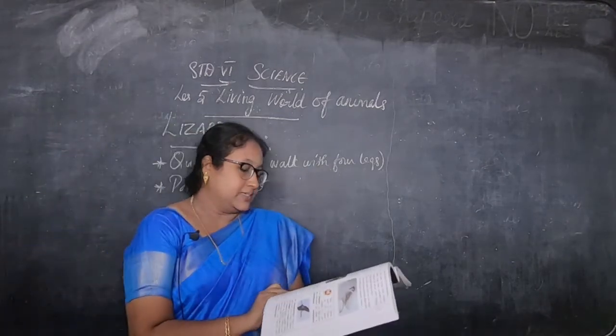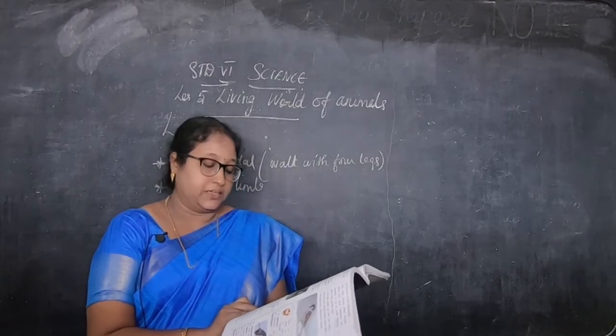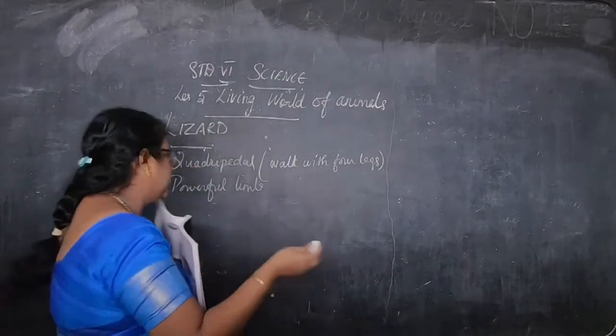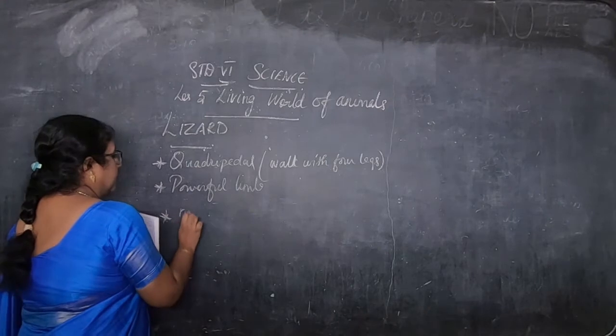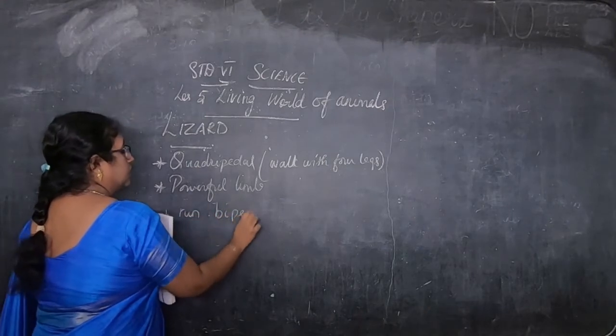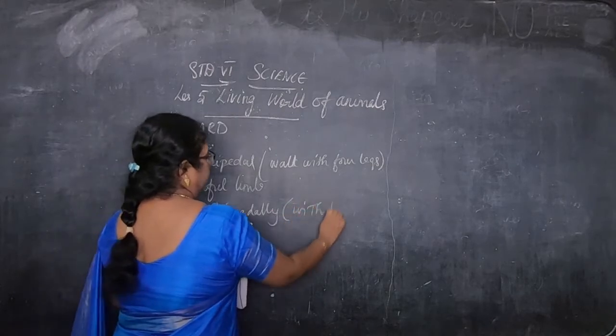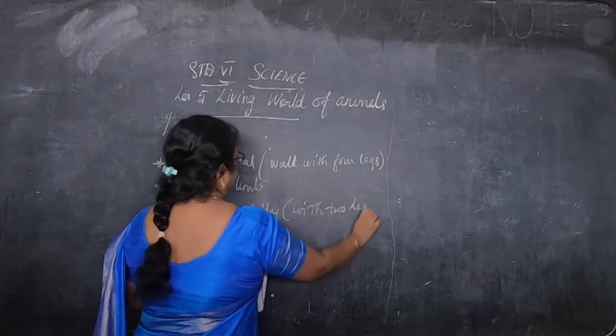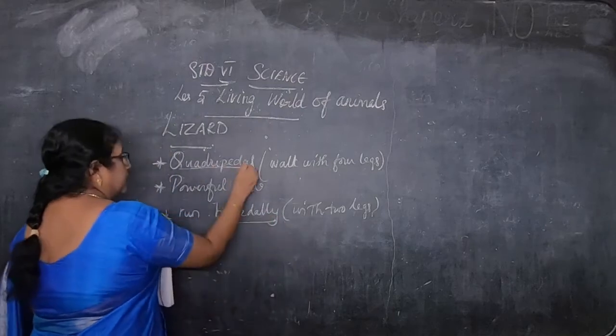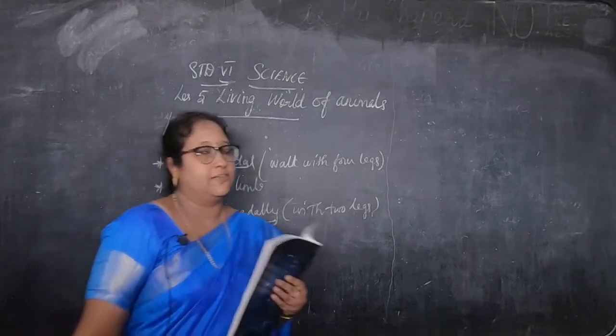Then some lizards are able to run bipedally, but with two legs. Bi means 2. Not only with 4 legs, they can run with 2 legs also. So the lizards can run bipedally, that is with 2 legs, but they can go quadrupedal also, that is they have 4 legs.